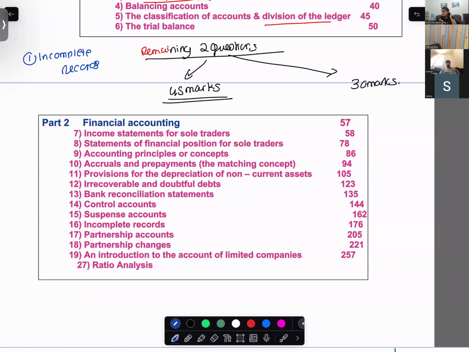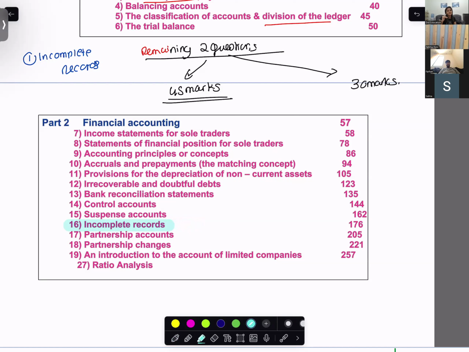And incomplete records is a very complicated chapter, which needs to be done, but only after you complete absorption and marginal in the next 15 days. Only after you complete limited, absorption, and marginal, you will go to incomplete records, because if limited company comes for 30 marks, incomplete records will not come. Understood? If limited company comes for 15 marks, incomplete records will definitely come.